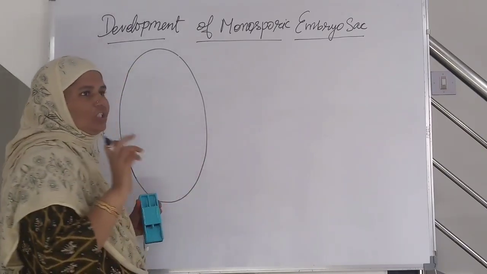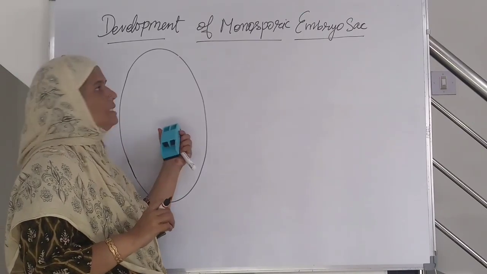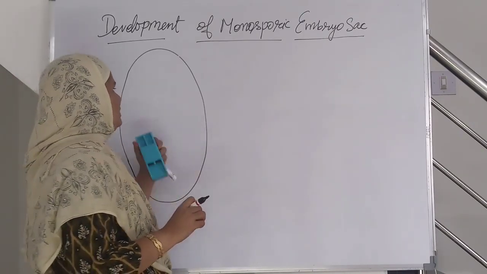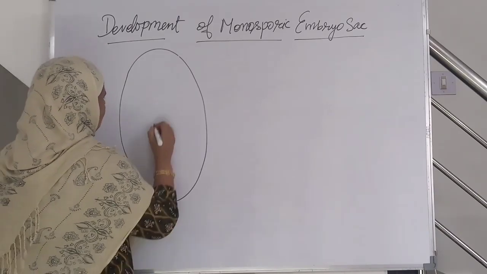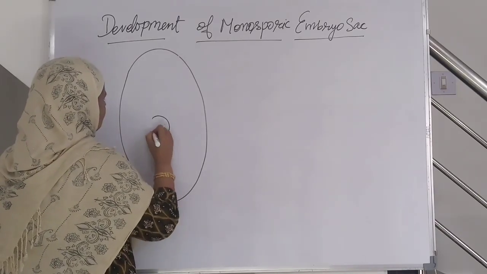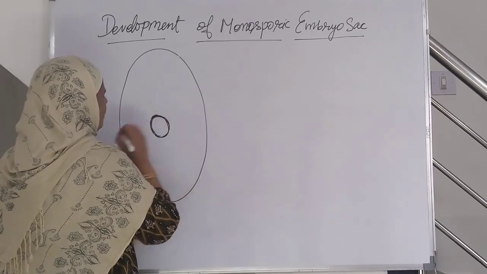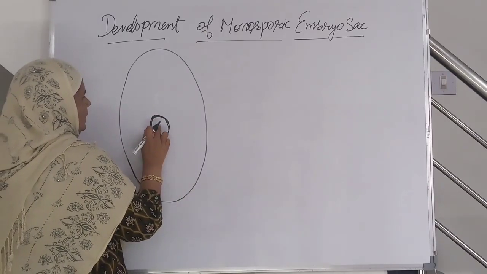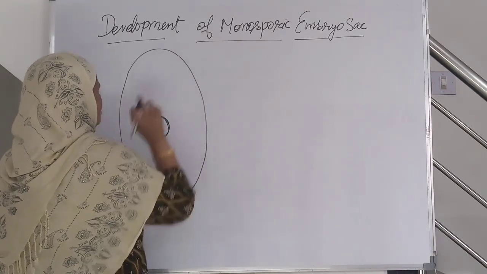Only one functional megaspore is involved in the formation of the embryo sac, that is called the monosporic embryo sac.